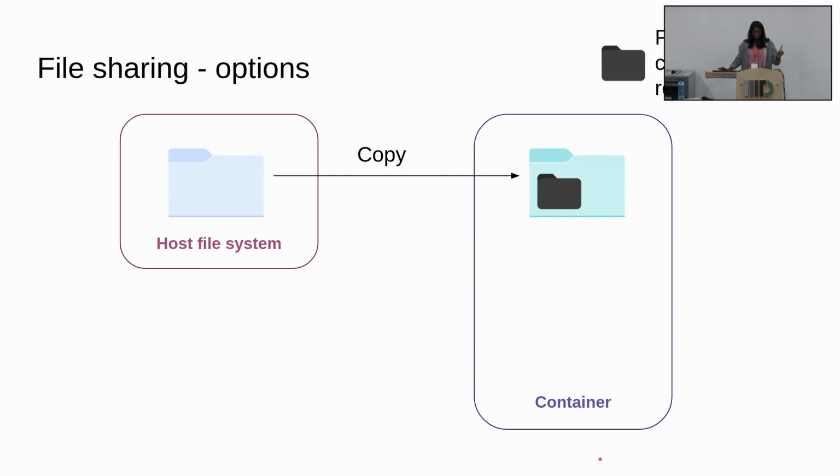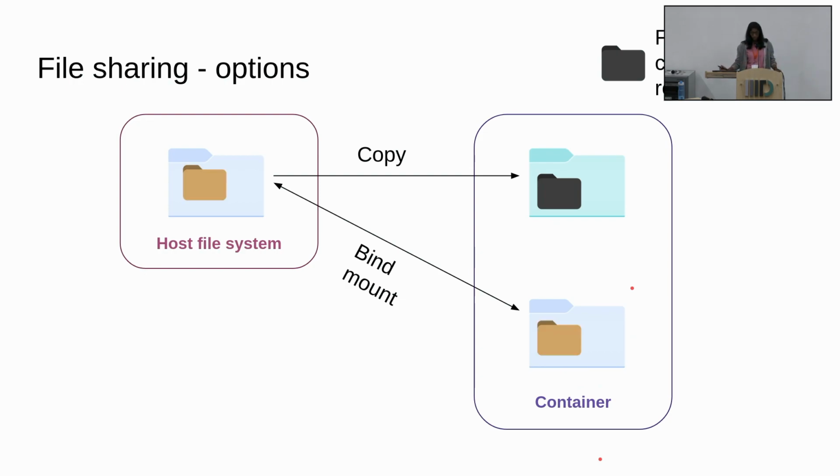But what bind mount does is sort of reflecting the changes. Basically, it just mounts this host folder that you're talking about inside the container, and they're both referring to the same folder. So now, if you make any changes on the host file system, it will reflect inside the container. And if you make any changes inside the container, it will reflect in the host file system. So you can interactively make changes to a file and have it reflect in the container or host file system as you want.